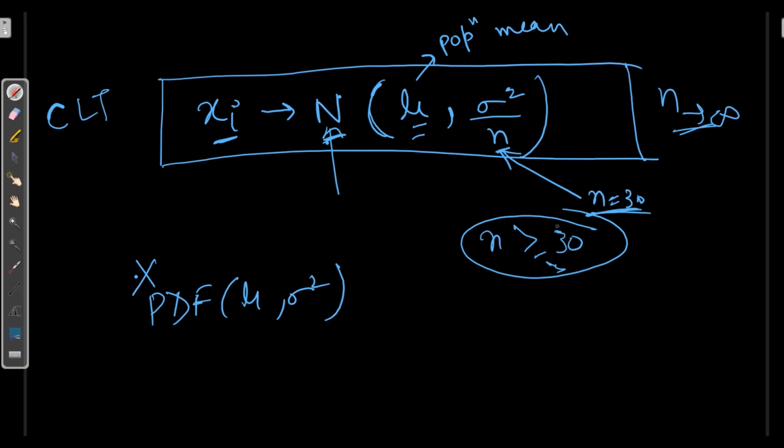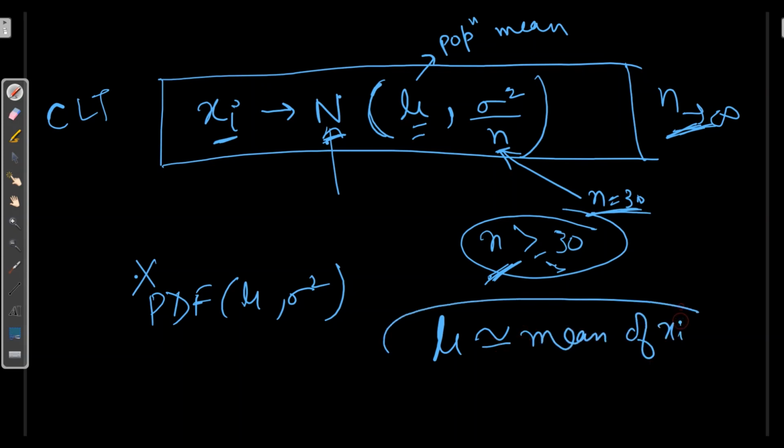But in the practical world, it is a rule of thumb that we can take n greater than or equal to 30. Here we have taken n as 30. So the more samples we have, the mu will be somewhere equal to the mean of xi.